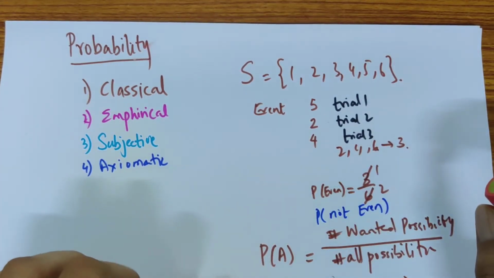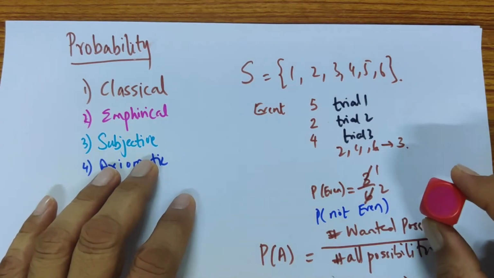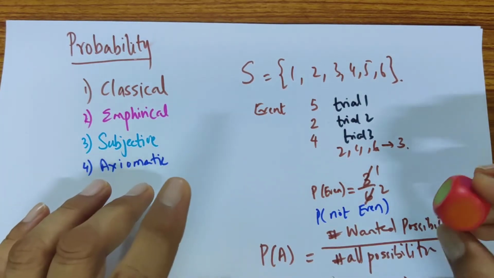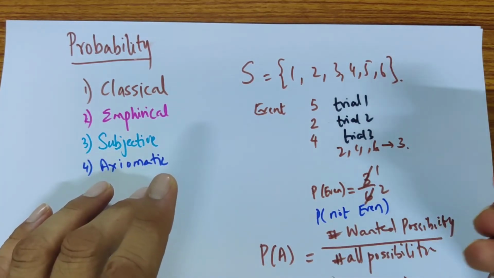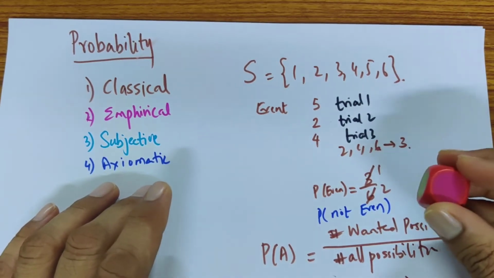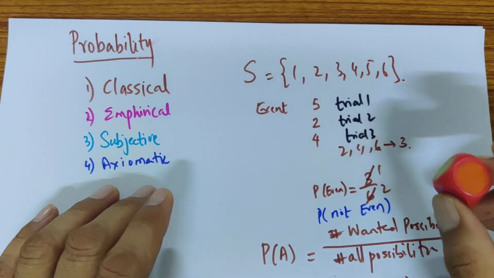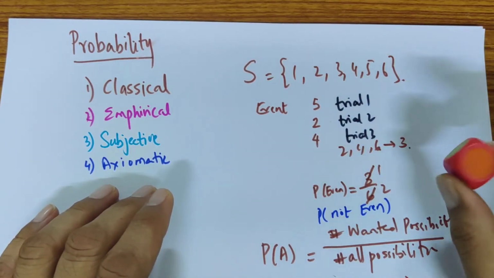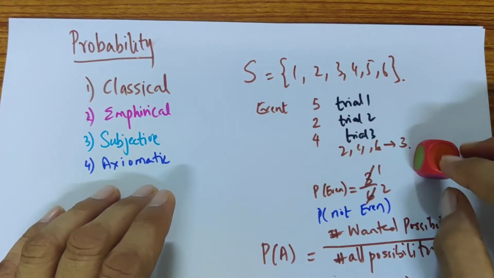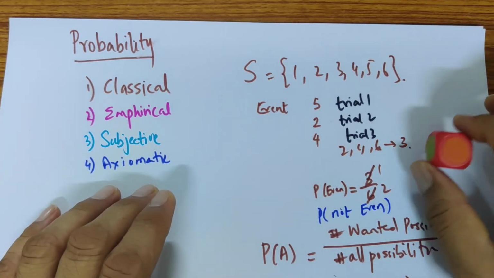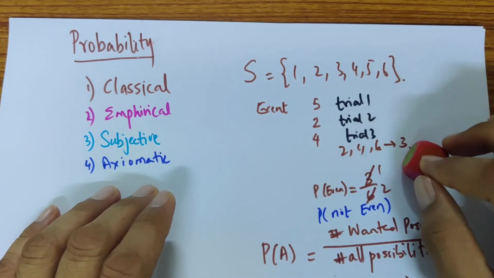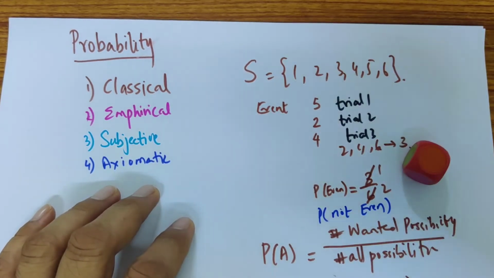If you look at this dice, and I say what is the probability of getting orange. Now in this case there are 2 oranges, unlike the dice in which there was only 1. There are 2 oranges, 2 greens and 2 pinks. So the probability of getting an orange is 2 possibilities out of the 6 possible possibilities. So it's 2 out of 6, which is 1/3. Unlike there, which was 1/6 for each of them, here because there are 2 sides that can give you orange, you get 1/3.